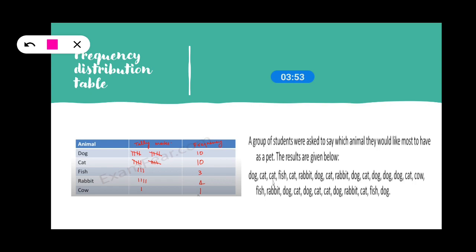Next is cat, I'll put a 1 in front of cat. Again cat, once again a 1 in front of cat. Fish के लिए fish के आगे 1. In a similar way we will write telemarks and complete the telemarks table. And then after writing telemarks we will count them. For first dog it is 10, for next cat it is 10 again, for fish it is 3, and so on.